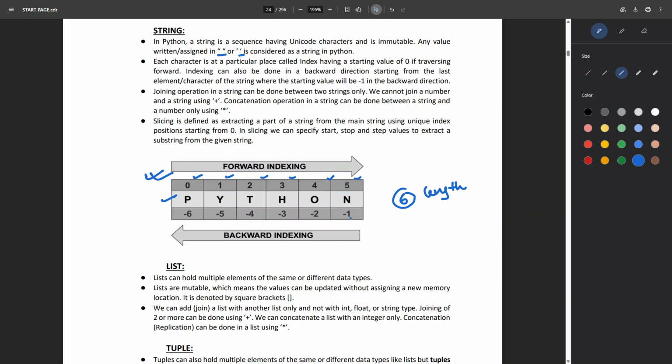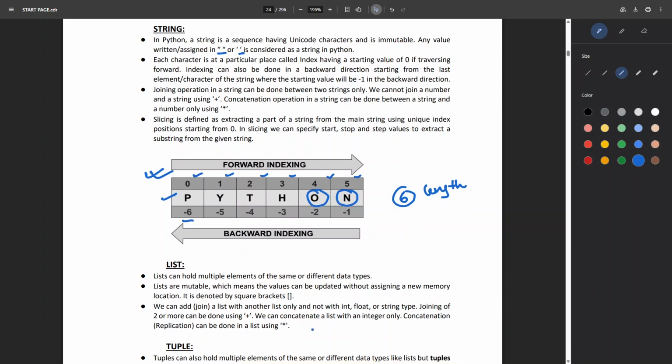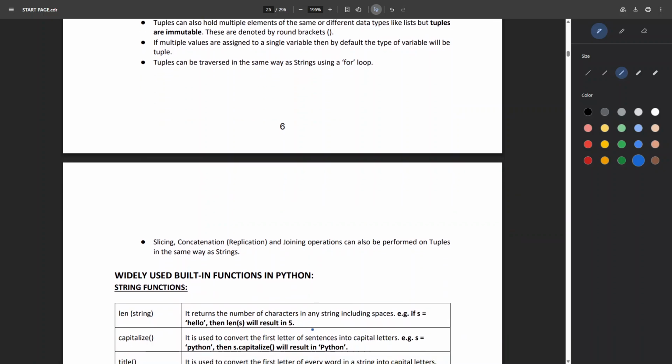Also, you can do backward indexing. If you just call -1 from this Python word, then -1 represents the character N, then -2 represents O, then H, then like that to -6 you have. So that is called backward indexing, right?